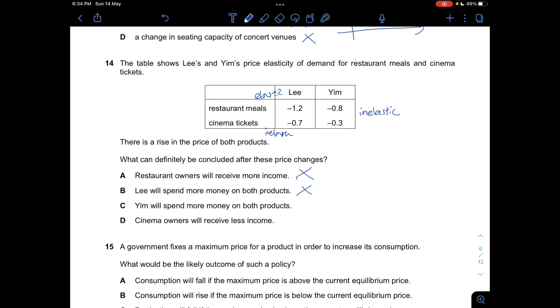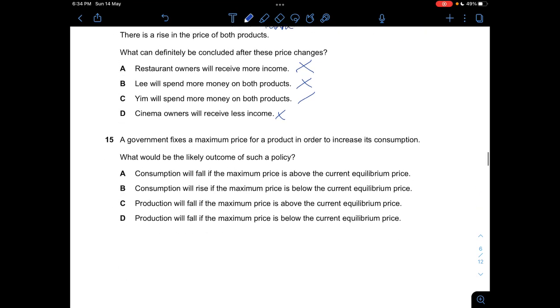And C, will spend more money on both products, is correct, because both are inelastic. And D, cinema owners will receive less income, is wrong, because both are inelastic, so both will receive more income after the price increase.